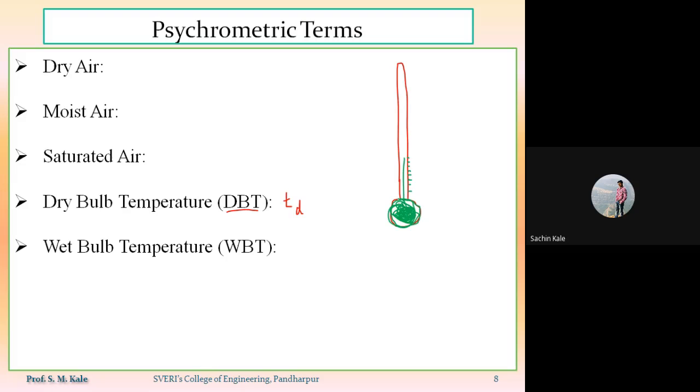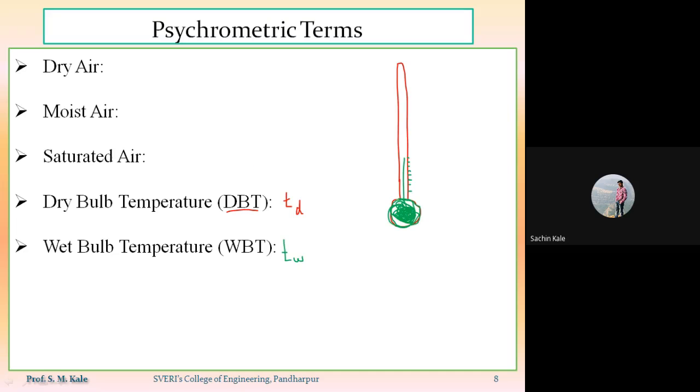Next definition is wet bulb temperature. That wet bulb temperature will be denoted by WBT, or it will also be called TW. TW म्हणजे काय? Wet bulb temperature. So what is the basic difference between dry bulb temperature and wet bulb temperature?